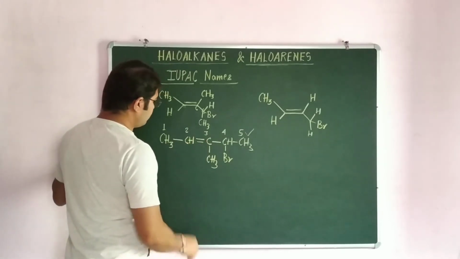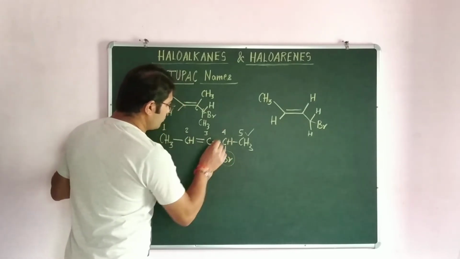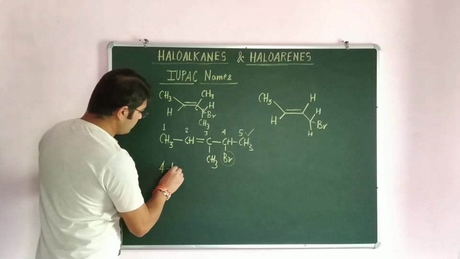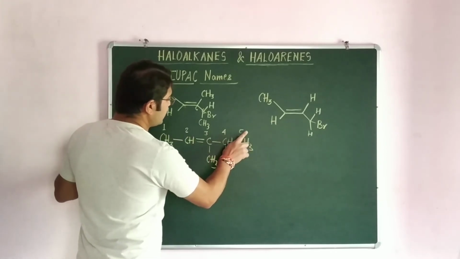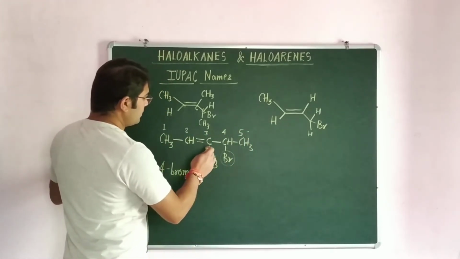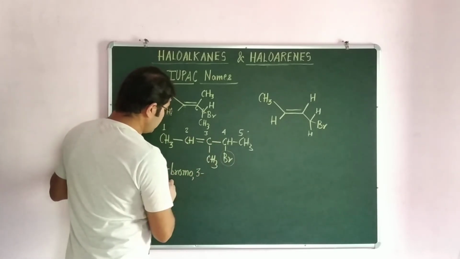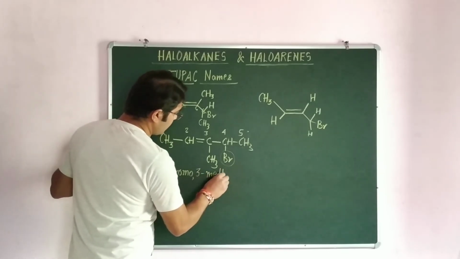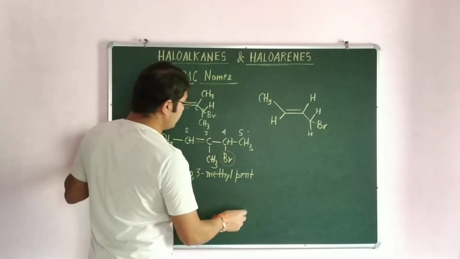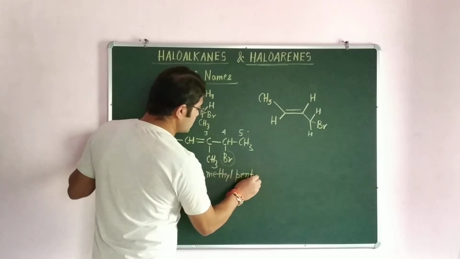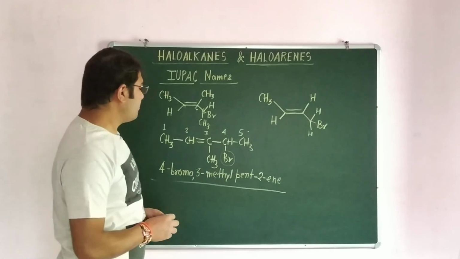Now if we write the IUPAC name of this particular compound, the Br substituent is placed on the 4th position. That's why the name is 4-bromo. Then the skeleton is of 5 carbon atoms and one substituent is attached on the 3rd position, that is 3-methyl, and pent is the prefix used for this, because 5 carbon atoms are there, and the double bond is placed on the 2nd position, pent-2-ene. So this is the exact IUPAC name of the first compound: 4-bromo-3-methylpent-2-ene.